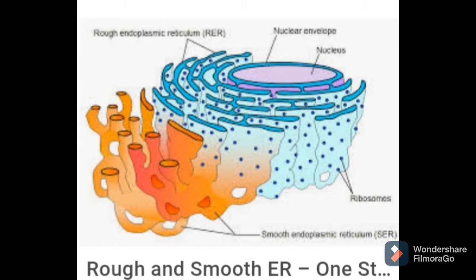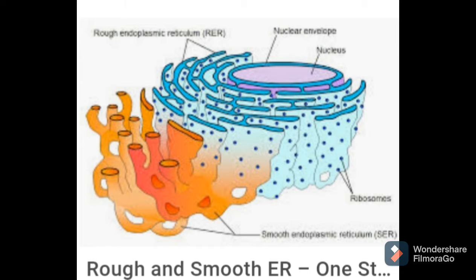So rough endoplasmic reticulum mainly consists of cisternae. What is cisternae? Just now I told you. Cisternae means sacs which are filled with fluid. Then ribosomes are attached on its outer surface. These are well developed and specialized to synthesize proteins. Means the function of RER, that is rough endoplasmic reticulum, is synthesis of proteins.